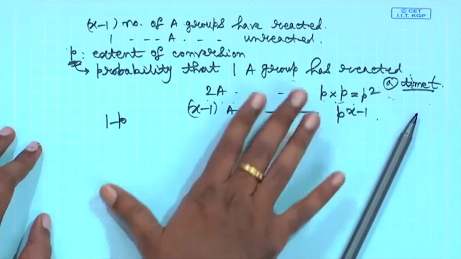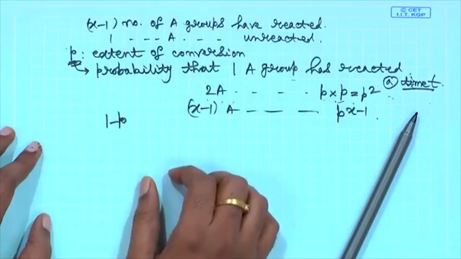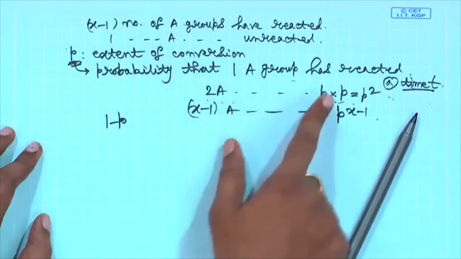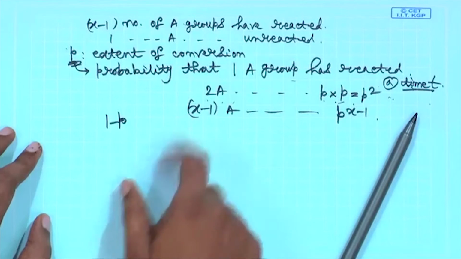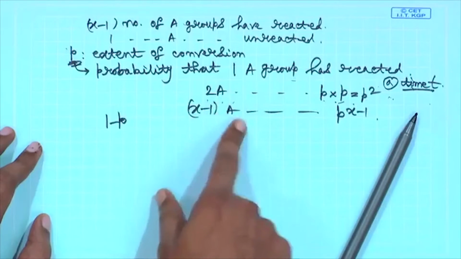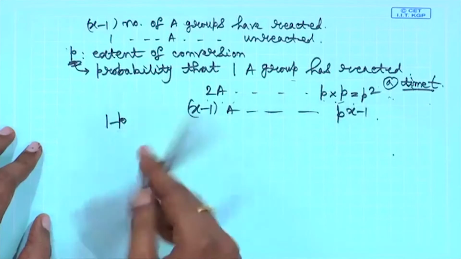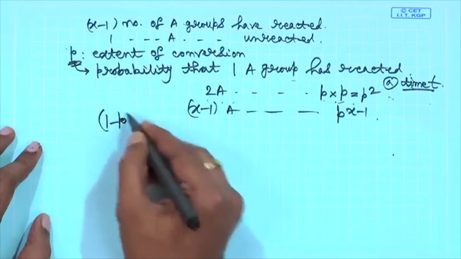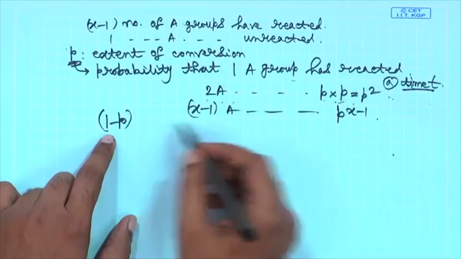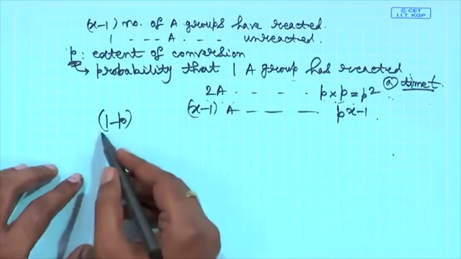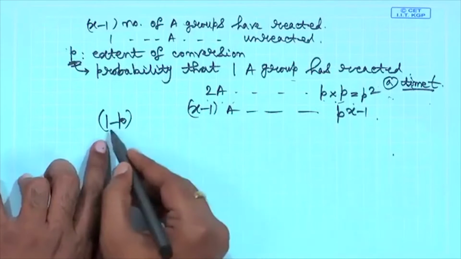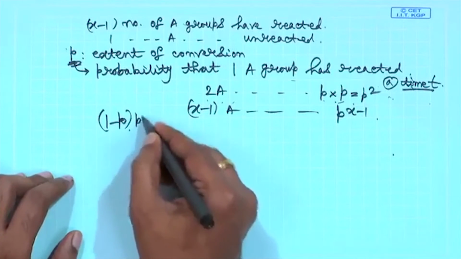Because you have to look for the probability of finding the x-mer. The x-mer will be produced when x minus 1 A groups have reacted and 1 A group has not reacted. Because these events are independent, again there will be multiplication: 1 minus P with P to the power x minus 1.